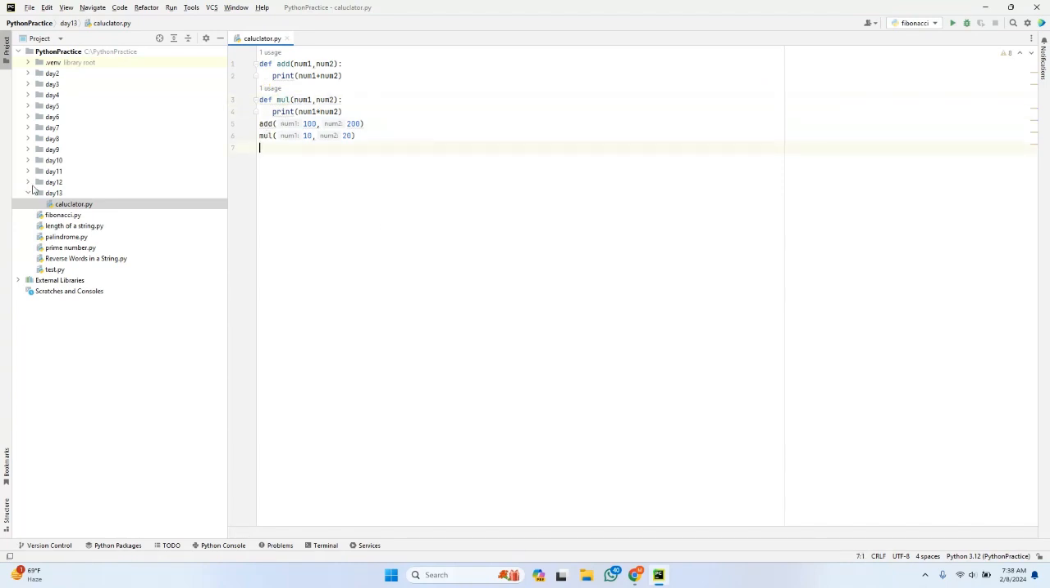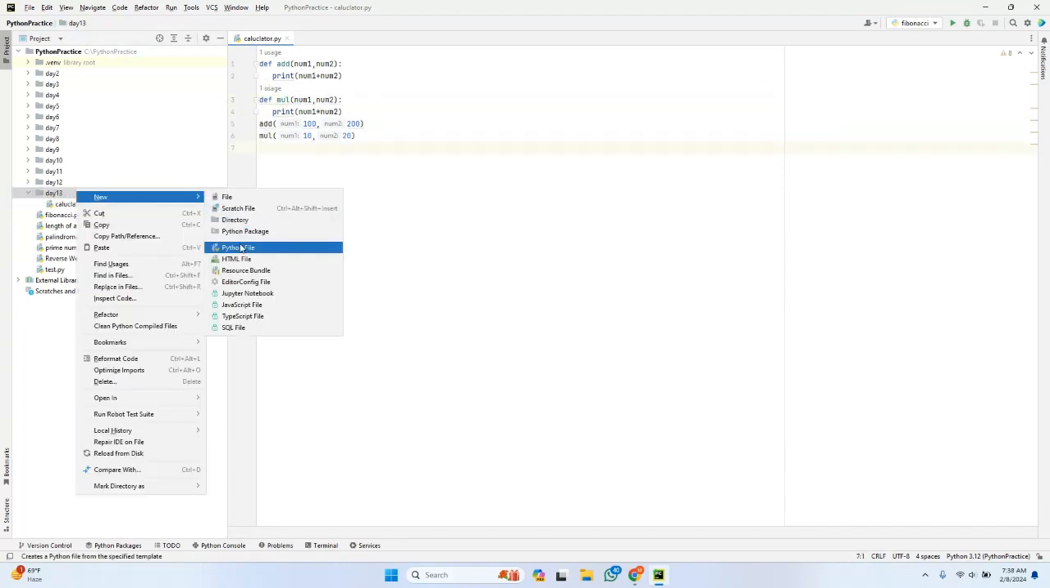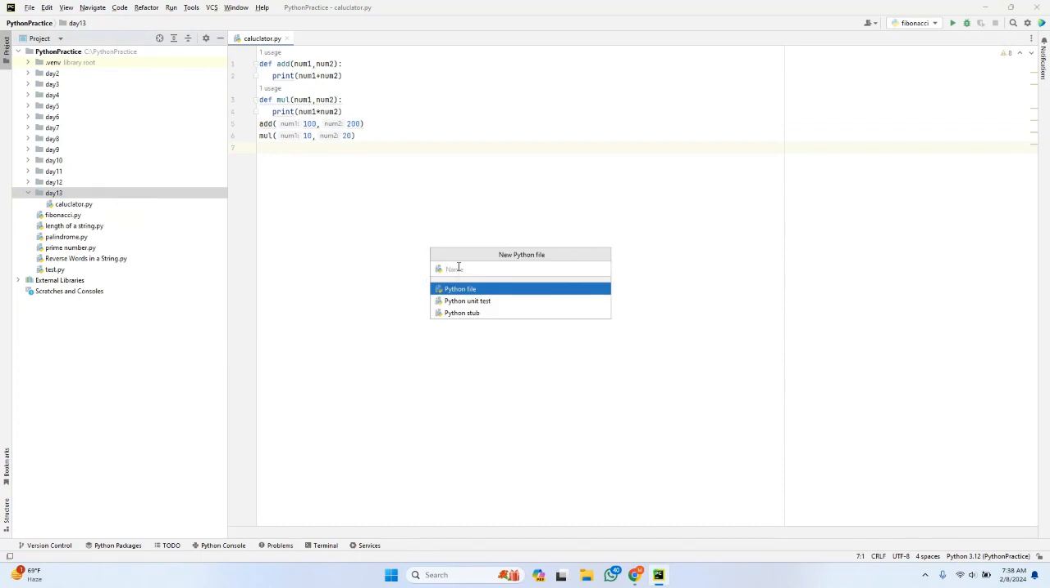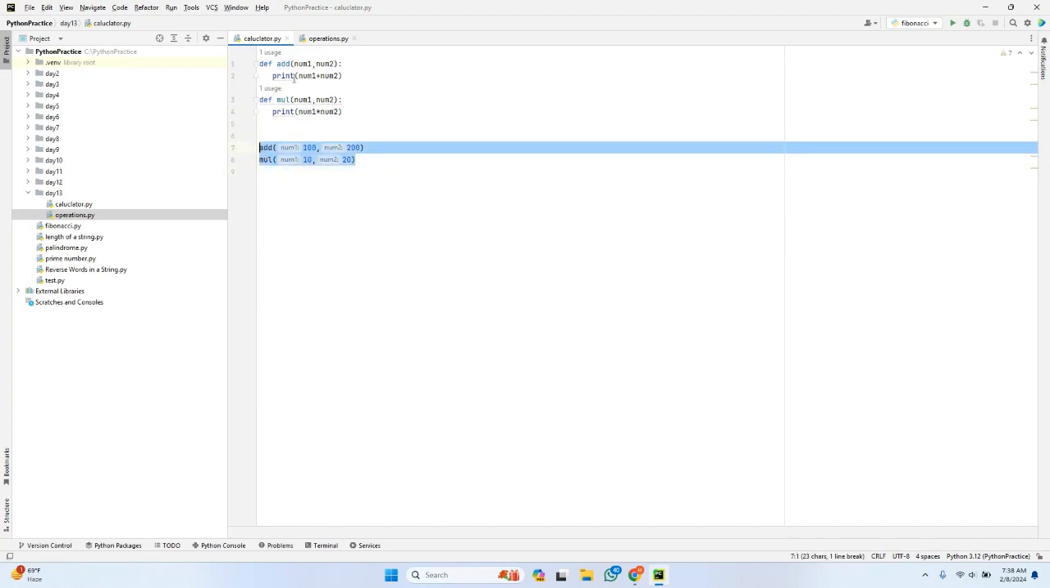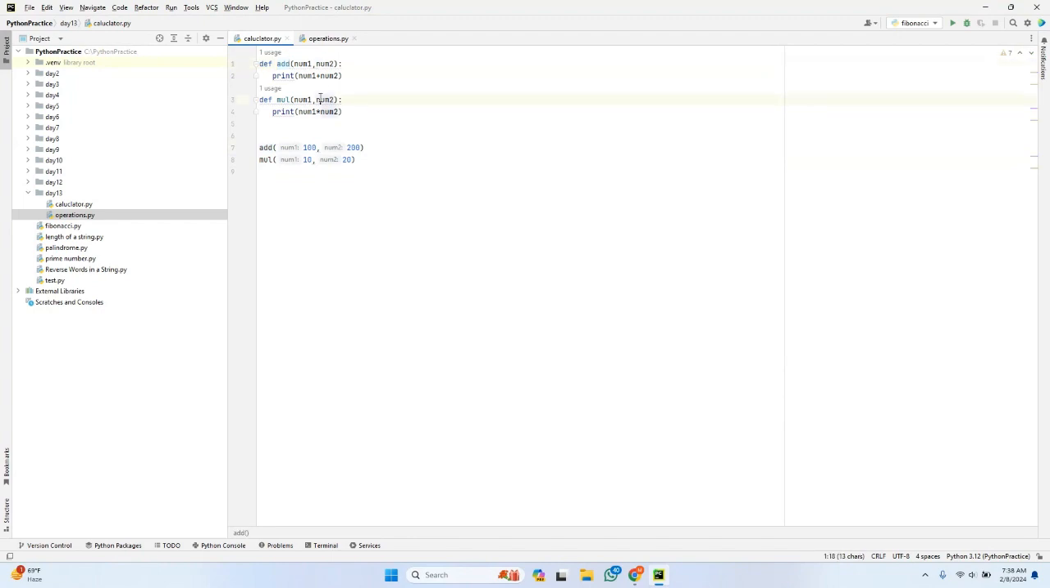And let me create another module, let me call it operations. What are the operations you are doing? Upon defining a function here, you are just calling that function with parameter values. What I want to do right now, instead of calling it here, is to call the functions in another module. This is module 1, calculator.py, and operations.py is module 2.